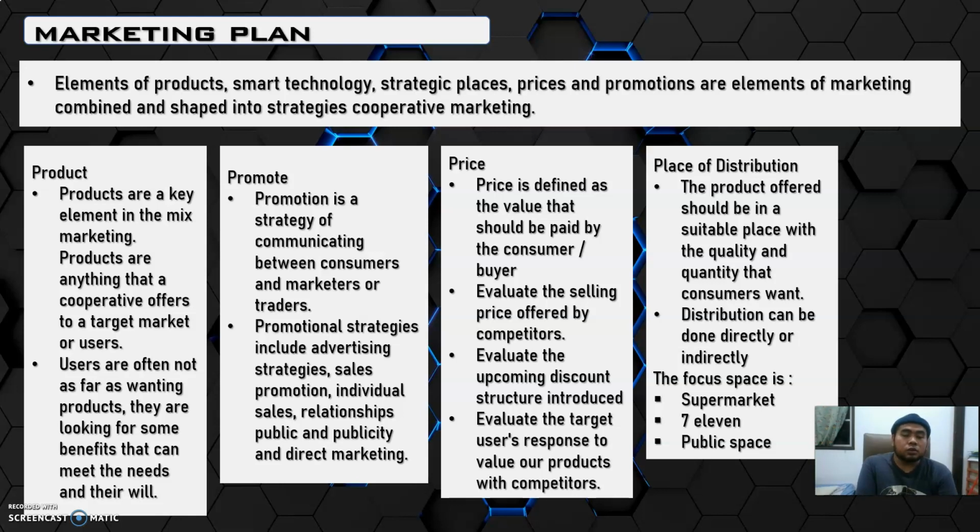And also, we will put our product at 7-Eleven and also public places. The reason why we choose these 3 areas is because they are easy for our consumers, our customers, to use our product.